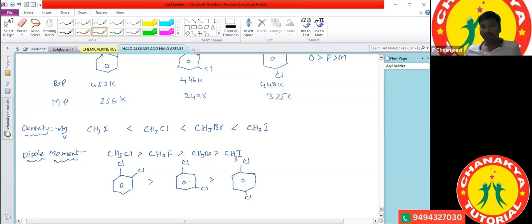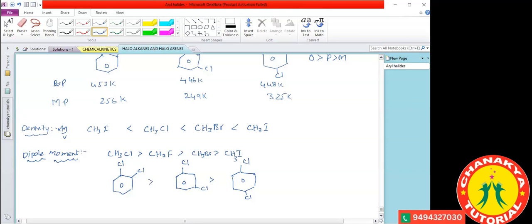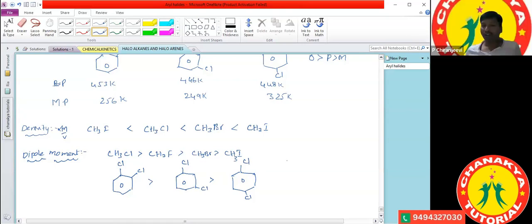I think you may study this concept in the chemical bonding chapter. Yes, sir. Sir, how can we define the dipole moment in a polyatomic molecule? In a polyatomic molecule, dipole moment is represented as the resultant dipole moment, mu r. How do we calculate it? mu r equals the square root of mu1 square plus mu2 square plus 2 mu1 mu2 cos theta. By using this formula, we calculate the dipole moment.